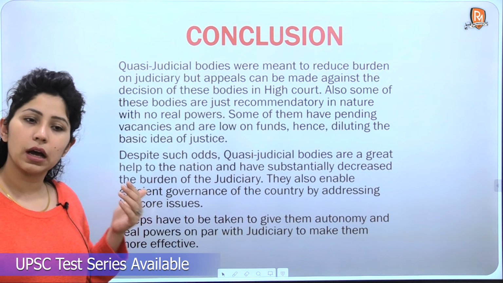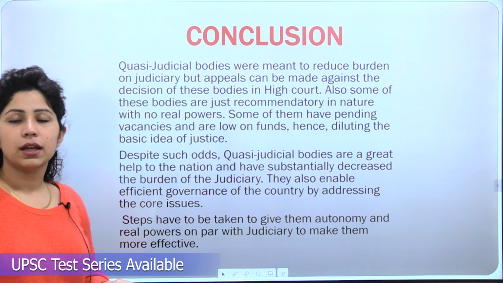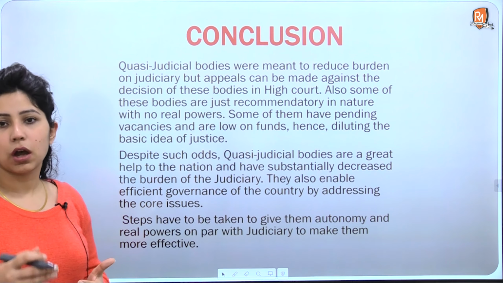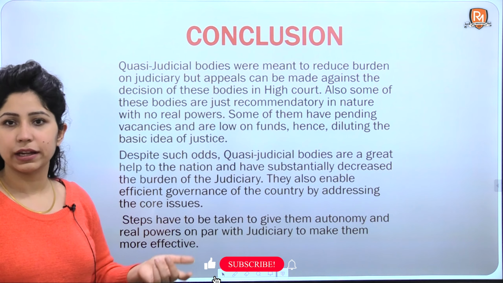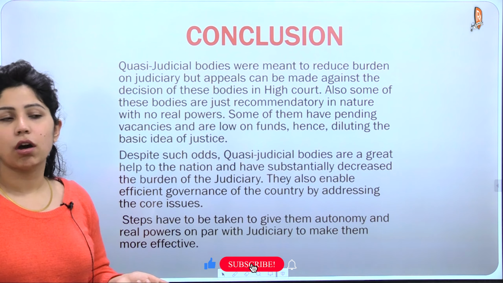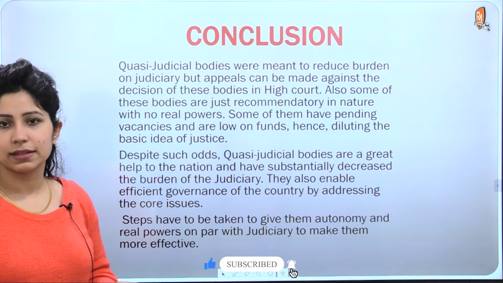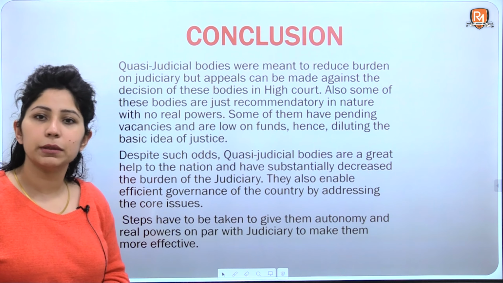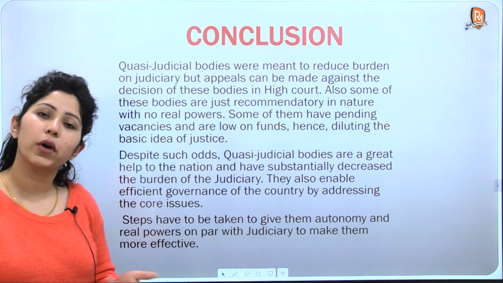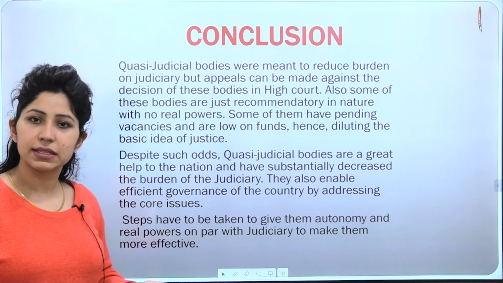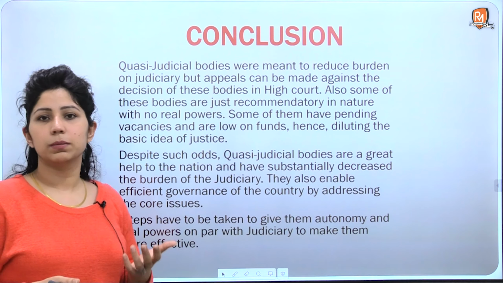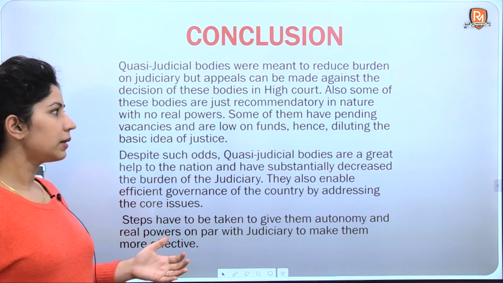A question has been raised that if appeals from a tribunal can go to the High Court, then what is the point of having a tribunal in the first place? When the decision is not final and binding on the parties, then what is the point of having them? It will delay justice in the longer run anyway.